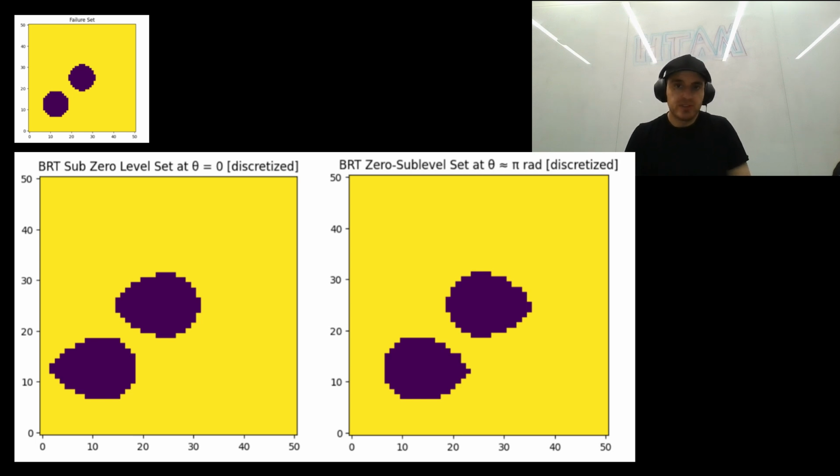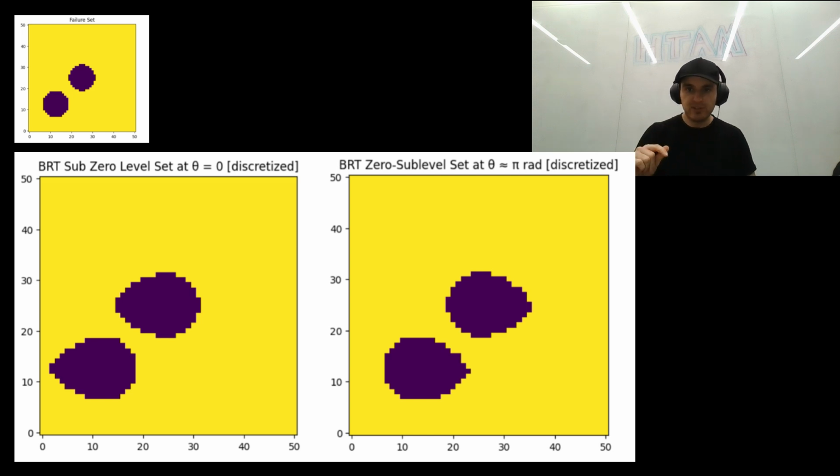The failure zones are still centered at the obstacles, but the shape of the reachable danger zones has changed. The reachable set now stretches more to the left in the correct orientation of here. I know one goes right and one is left. I sat here for a while trying to figure that out, but the reachable set now stretches more to the left, and this reflects the robot's new orientation. And it's now more likely to enter failure from the left side of the obstacle because it's driving toward it from that direction. So again, it's very important because this confused me at first.